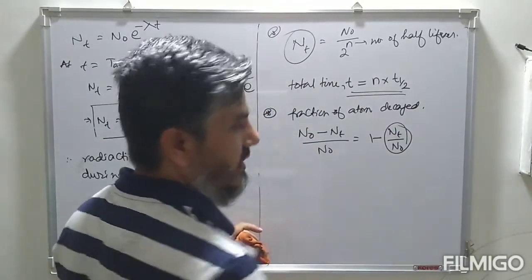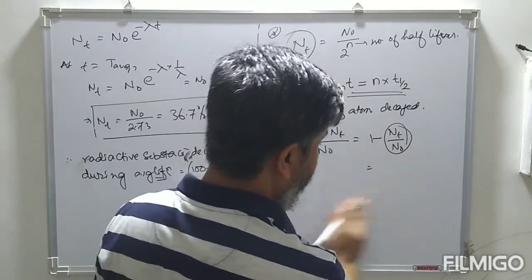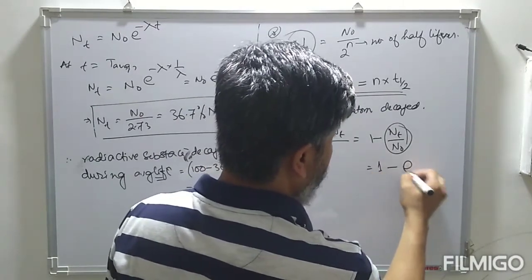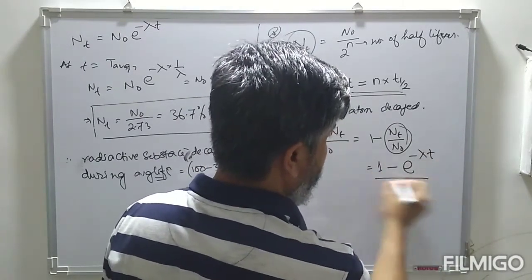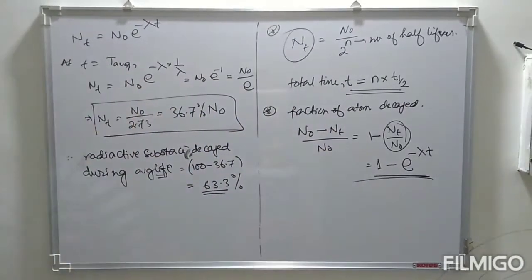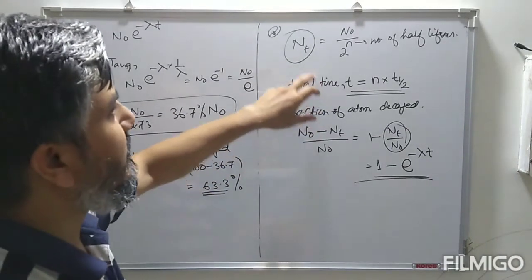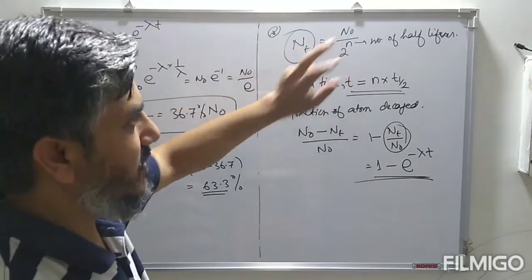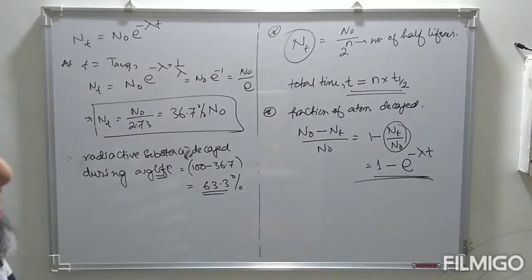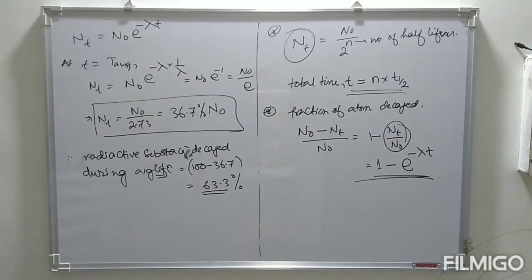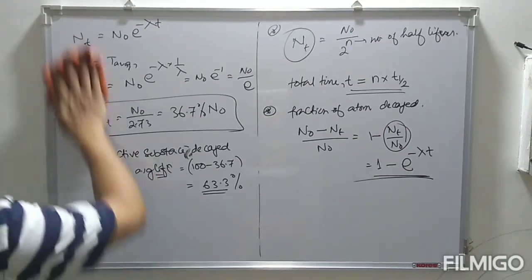Now we have this Nt by N naught from first order kinetics, so it is 1 minus exponential minus lambda t. This is the fraction of atoms decayed during a particular time t. So these are the various equations applicable to first order kinetics.